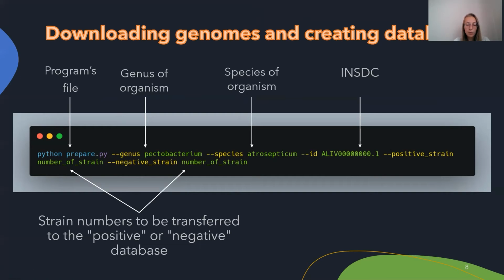You can also specify the numbers of the strains of those genomes that are not classified correctly in the NCBI, so that the program will transfer them to the required database. The program will automatically make two folders, one with the introduced species and one with all the other genomes that are from the same family in the NCBI database.